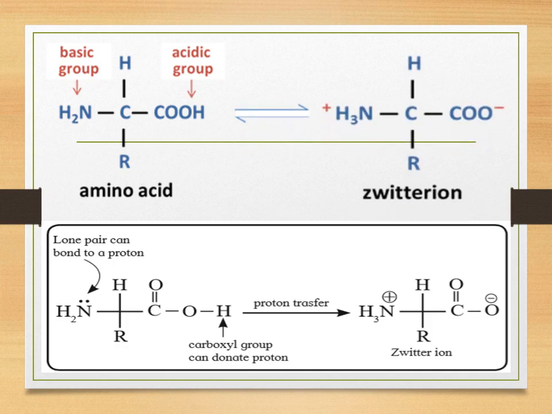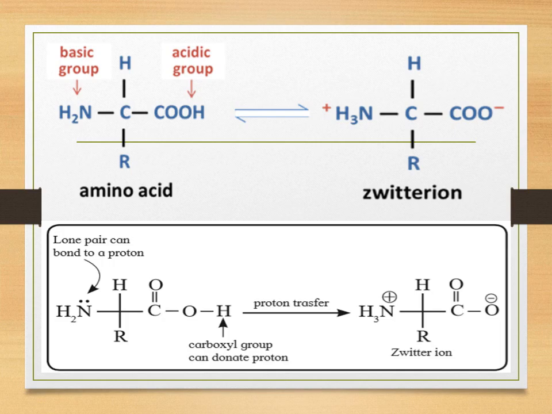So students, in this structure of amino acids, you can see that the carboxyl group is an acidic group and the amino group is a basic group. Now the amino group has a lone pair of electrons and the carboxyl group has a proton. So this carboxyl group can donate its proton very easily to the NH2 group, that is, the amino group.